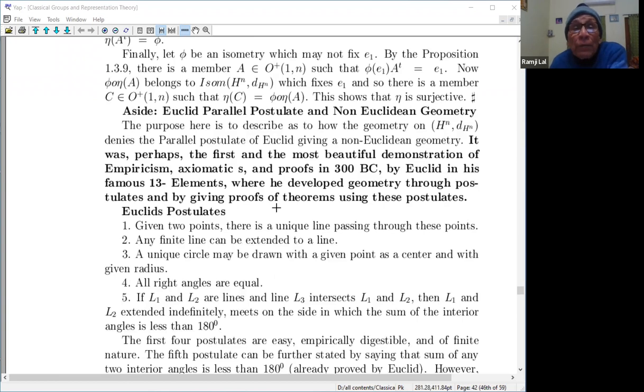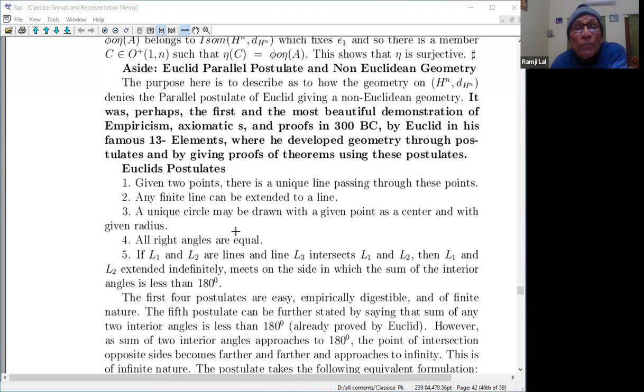Now here I have just quickly tried, so this is the kind of a side. It may not be very smooth with the topic of the seminar, which is classical groups. Lorentz group is a classical group, of course, and the study of the Lorentz group is needed, and its properties come from some geometry, so we will see that. But this is some side we are telling, and this is very interesting also, and it has been an important thing. So I want to tell you this quickly.